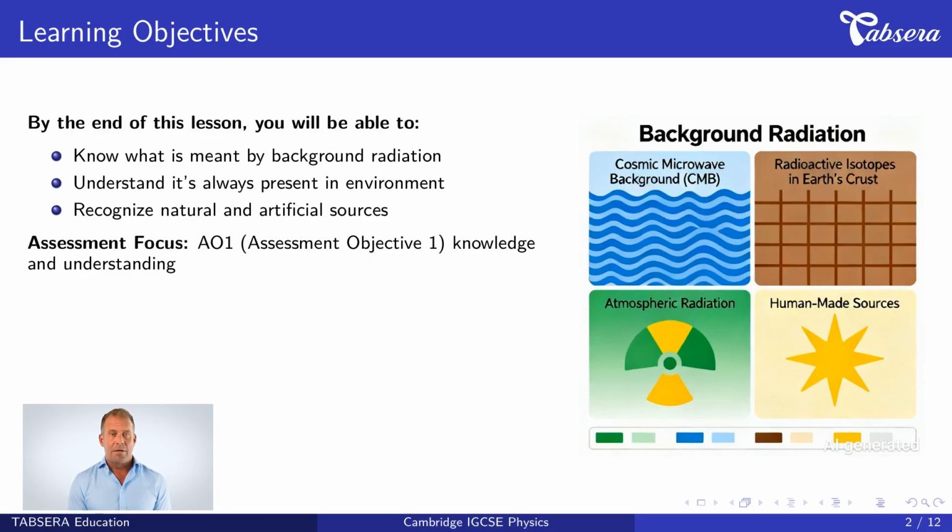Let's examine our learning objectives for today. By the end of this lesson, you will be able to, first, know what is meant by background radiation. This means understanding the definition and characteristics. Second, understand it's always present in our environment, recognizing that background radiation exists everywhere around us continuously. Third, recognize natural and artificial sources, identifying where background radiation comes from. These objectives align with Assessment Objective 1, which tests your knowledge and understanding of physics concepts.